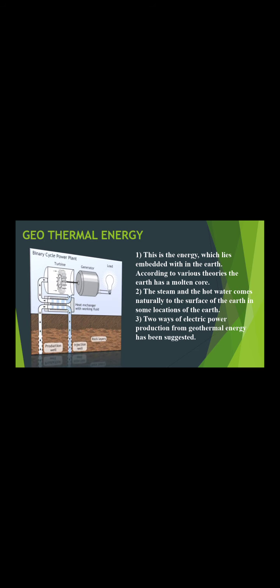Next, we are going to see about geothermal energy. This is the energy which lies embodied within the earth. According to various theories, the earth has a molten core. The steam and the hot water come naturally to the surface of the earth in some locations. Two ways of electric power production from geothermal energy have been suggested. This is the plant. With the help of this plant, we can get the geothermal energy.